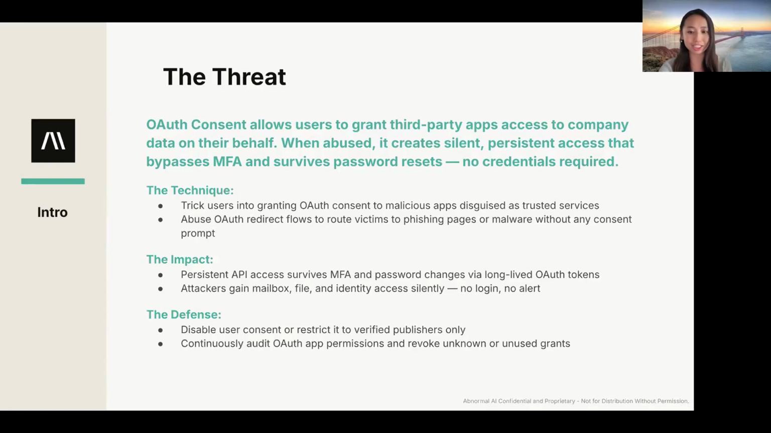So, what can your organization do to prevent this? From a defense standpoint, many teams start by restricting or disabling user consent or limiting it to verified publishers only. And beyond that, it's critical to continuously audit OAuth app permissions and revoke anything that's unknown, unused, or risky. And this is how Abnormal's SPM, security posture management, can come in and help flag what risks your organization might have, and what things they need to update. But as we get into this later, these controls alone aren't always enough, especially when this activity blends in with legitimate user behavior.